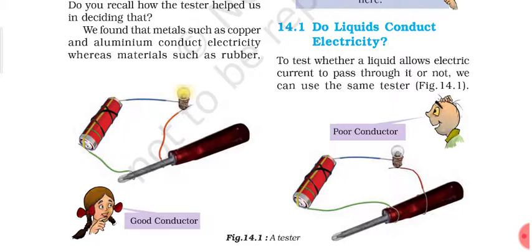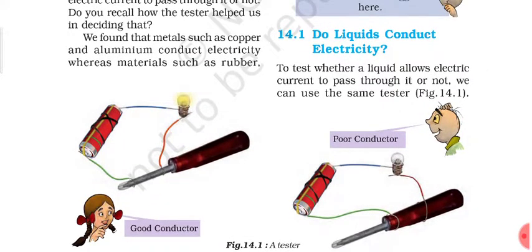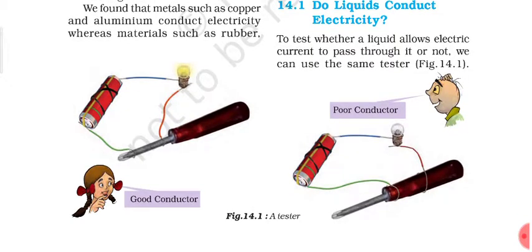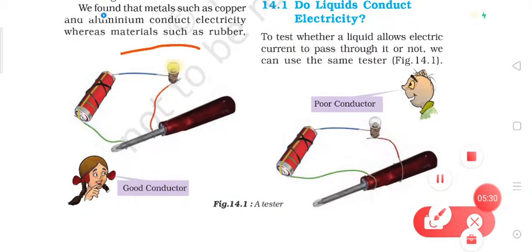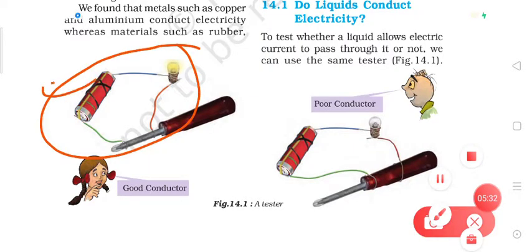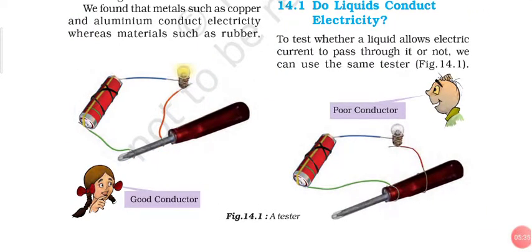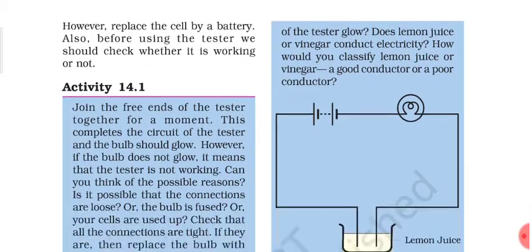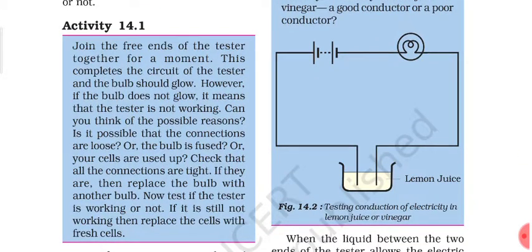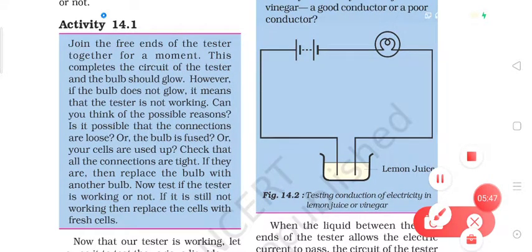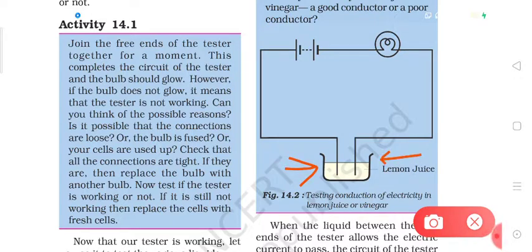Students, to check the conductivity of liquids, to check whether liquids conduct electricity, we can use the same type of tester. Simply we will replace the cell with a battery, right? So students, for checking the electrical conductivity of the liquids, let us perform the activity number 14.1. What we will do, we will take a plastic bottle cap like this and we will keep lemon juice in it.